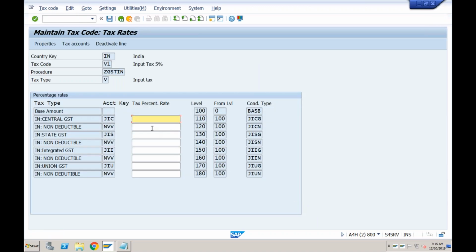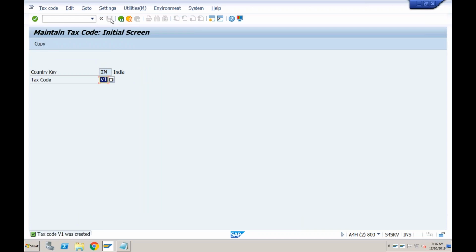And this is where you need to specify how much percentage of tax you are going to charge or your vendor is going to charge. Okay, so you can see central GST, you can see state GST, okay, you can see integrated GST. So this is an example of the tax code which is created for India as per the GST requirements. So let's say I will divide this 5% into 2.5 as central GST and 2.5 as state GST. Okay, and click on save. So now this tax code has been created. Okay, we have a tax code where the rate is 5%.